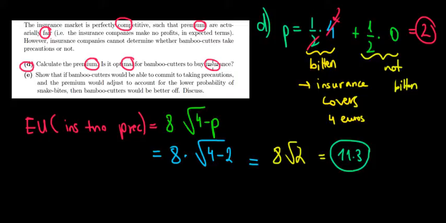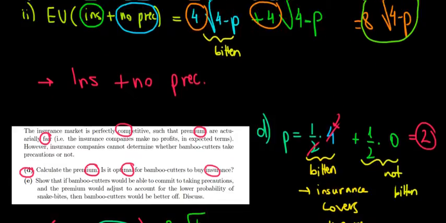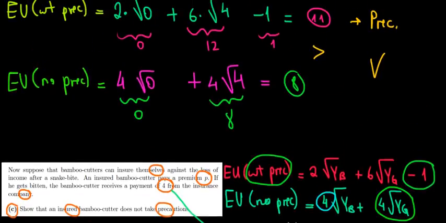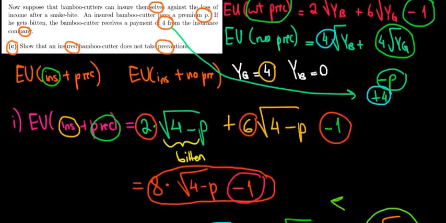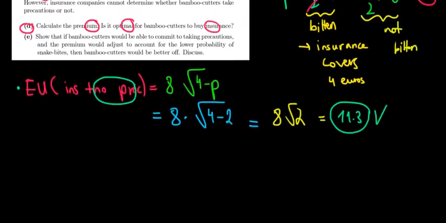When we want to answer this question, we're comparing two cases, buying the insurance and not buying the insurance. Buying the insurance leads us to have no precautions and having a value of 11.3 in expectation. What would be the expected utility without insurance? That's something we did in part B. We saw that without insurance, that guy would take precautions, and the expected utility would be equal to 11 euros. So if he has no insurance, he would take precautions and he would get 11 euros worth of utility.